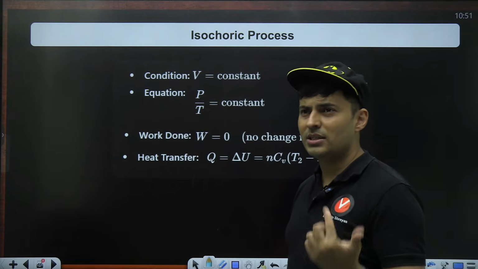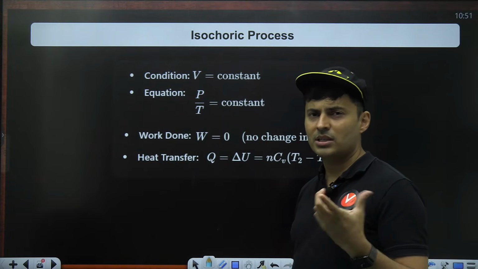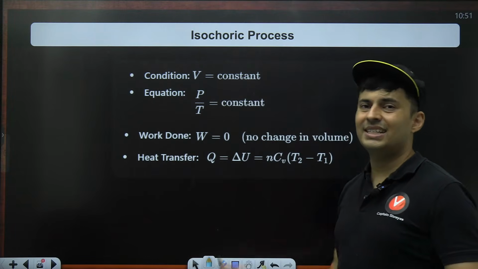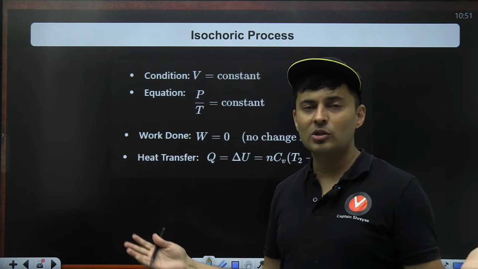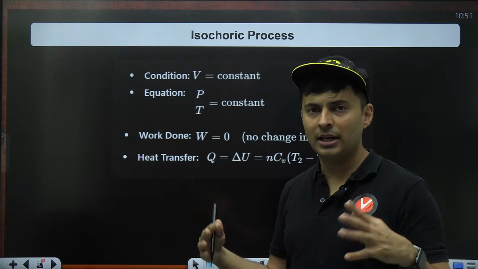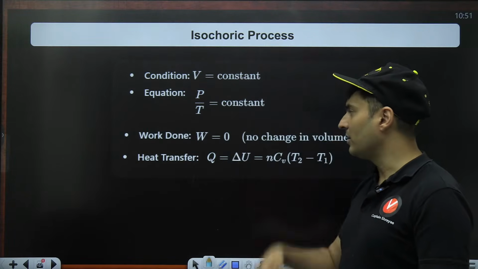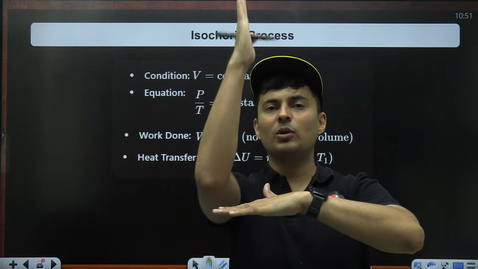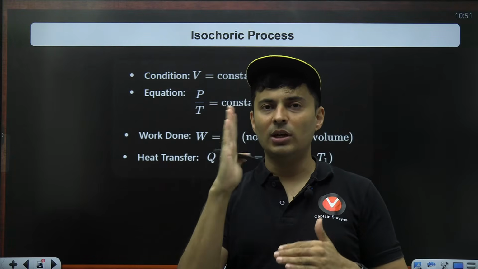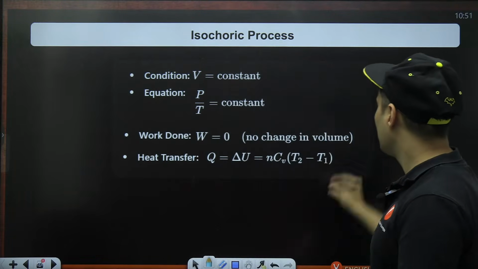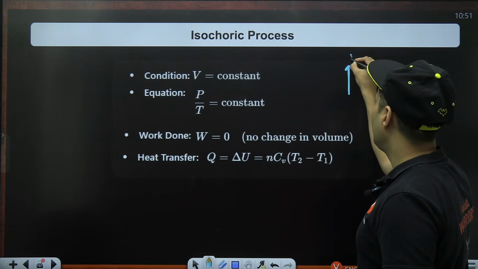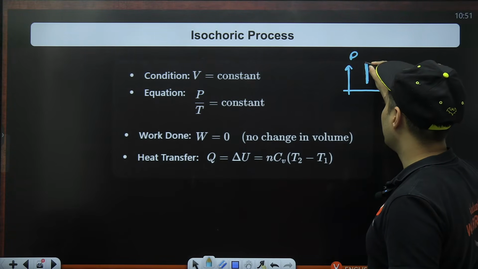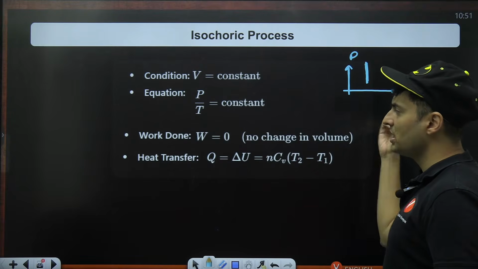If volume is constant, pressure will be proportional to the temperature in ideal gas equation. Because volume is not changing, it is not expanding nor contracting, so work done will be neither positive nor negative. So the only option left is 0. So on a graph of pressure versus volume, that graph will go straight vertically up because volume will not change. It will look something like this. Okay, volume is not changing, no area.